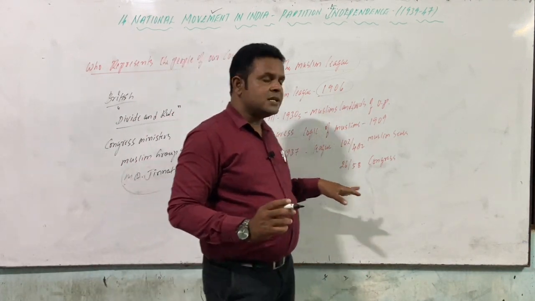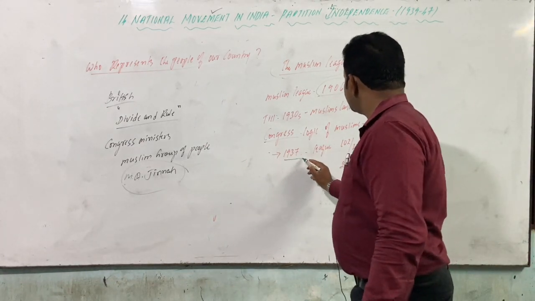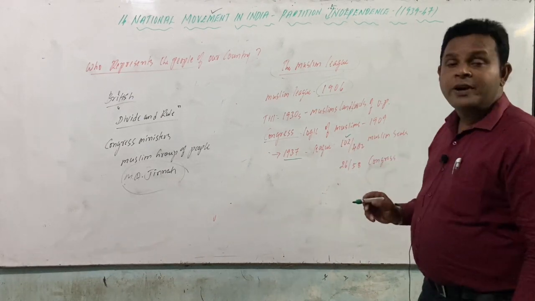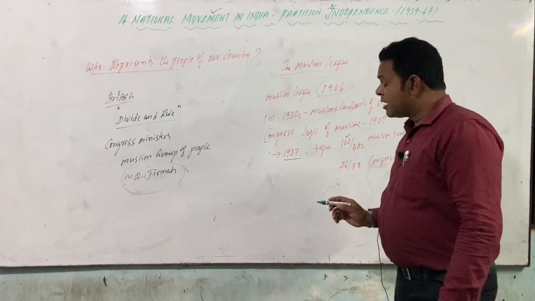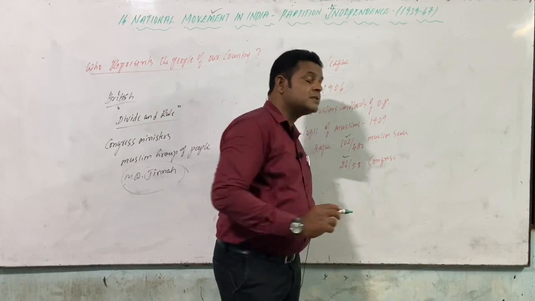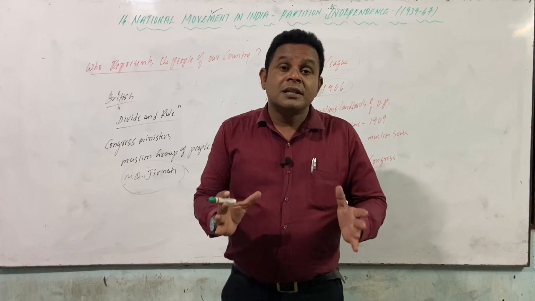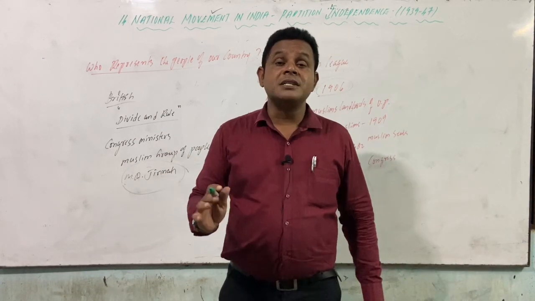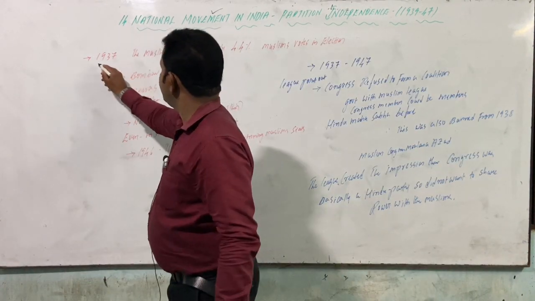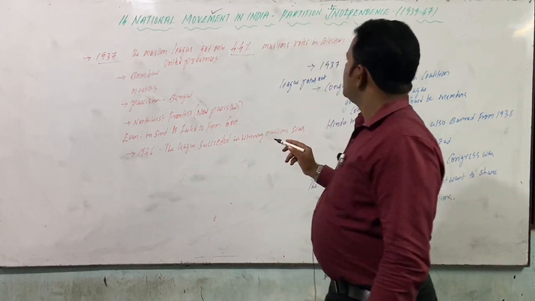If you see what happened over here, in 1937, when the elections were held, the League won 102 out of 482 seats. At the same time, Congress won 58 seats against the Muslims. So these are the things that happened. All of these were only the ideology of the British, the divide and rule policy. So in 1937, the Muslim League got only 4.4 percent of Muslim votes in the election.